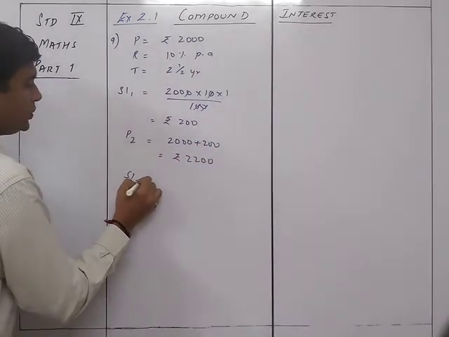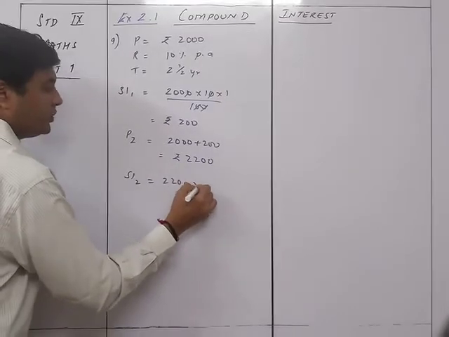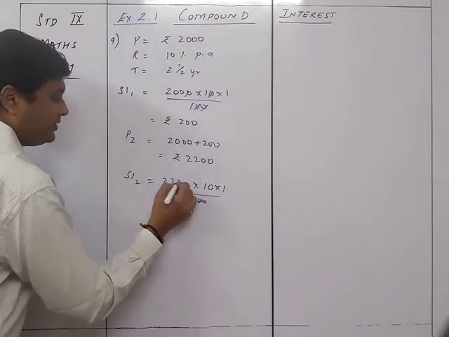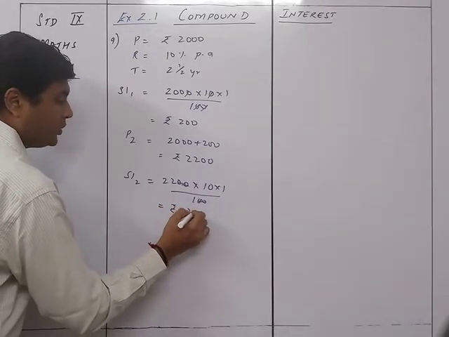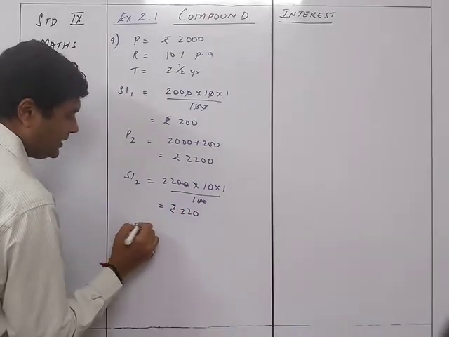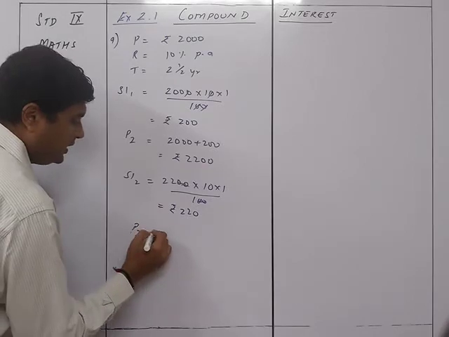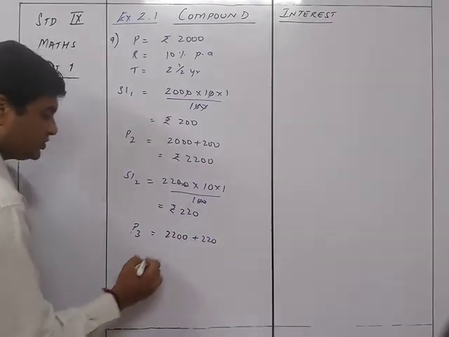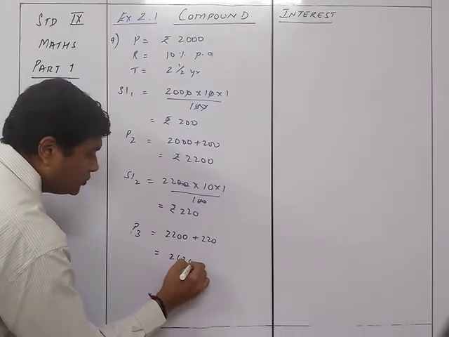So SI2 will be equal to 2200 into 10 into 1 upon 100. That is rupees 220. So P3 will be equal to 220 plus 2200, it will be 2420.